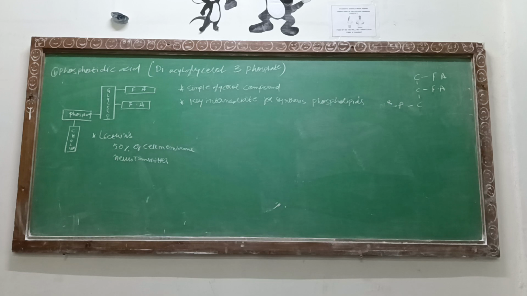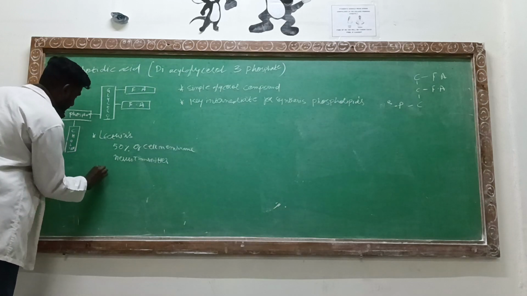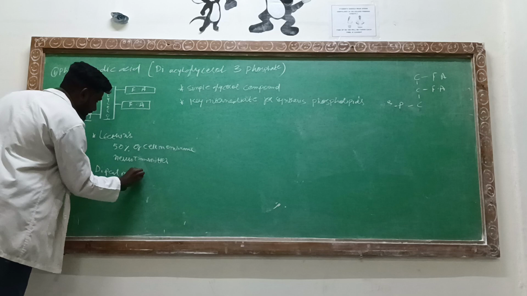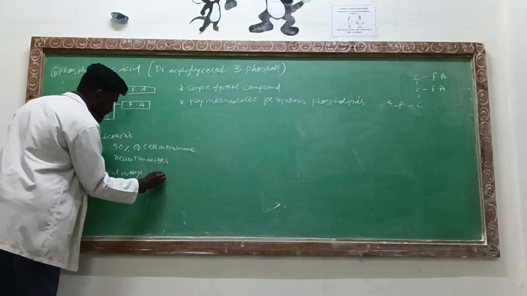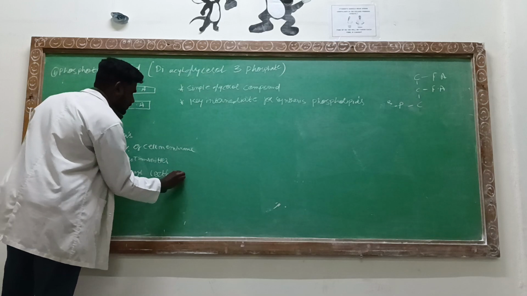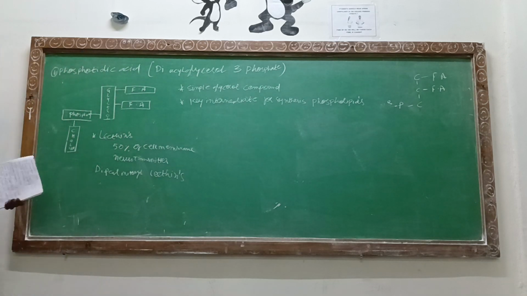Now there is a term inside our book, dipalmitol lecithin. It is very easy, the structure is not difficult. There is a classification of fatty acids, essential and non-essential fatty acids.